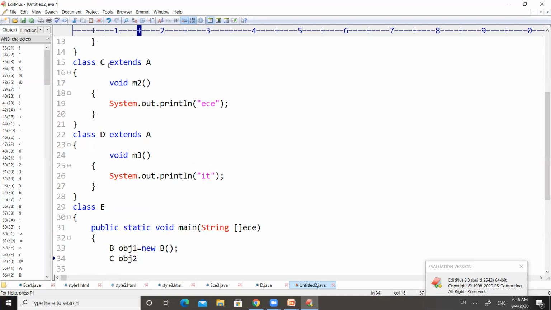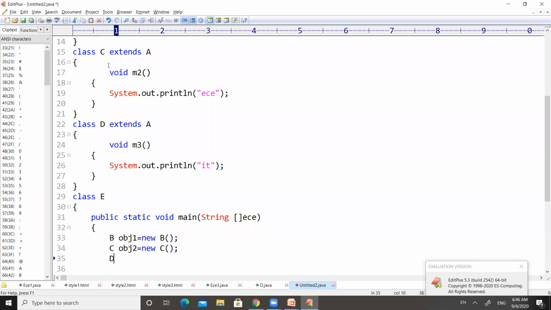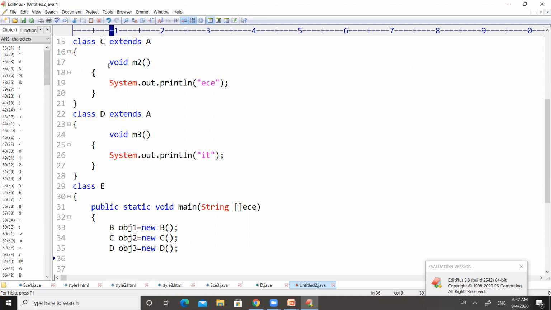Here you can take obj1, and here you can take obj2 equal to new C. And then you want to create an object for class D, use the statement D obj3 equal to new D. So here three objects have been created: obj1, obj2, and obj3.